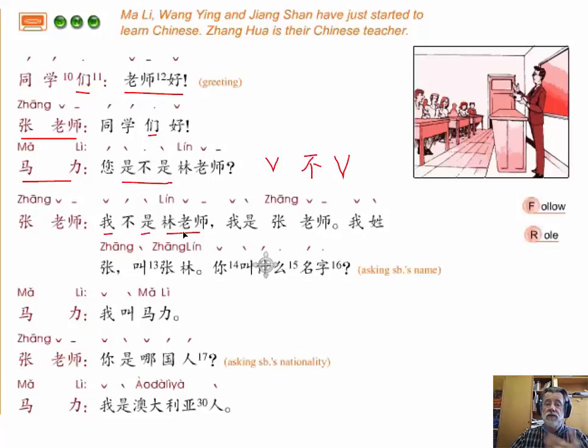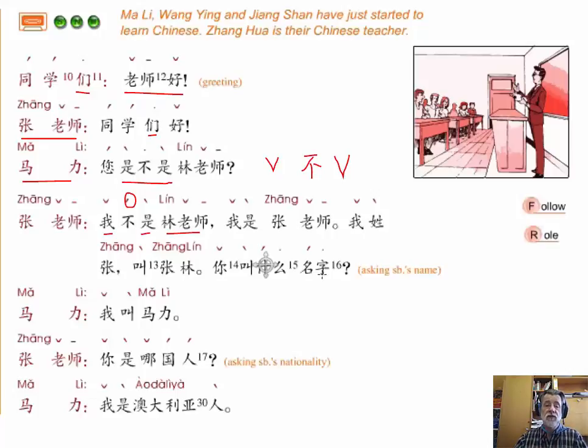And then Lin Laoshi is who he is not. Notice here, 不 is an adverb because it's adding to the meaning of the verb. In this case, it's negating the verb, saying am not. And also notice the pronunciation up here, because, oops, I'm covering up that tone mark there, because the word after 不 is also a fourth tone, so 不 becomes a second tone. 不是. Okay, 我是张老师，我姓张. So when you want to talk about your surname, you would say it that way.